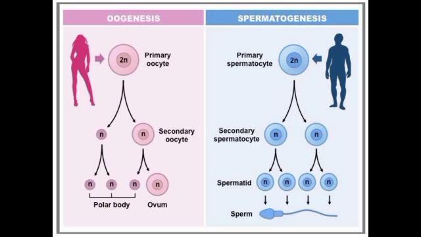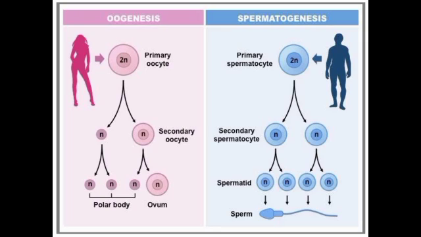Now we have a total of four haploid cells at the end of the second division of meiosis. All are haploid, but we can clearly see the difference between the size of the biggest cell and the rest three cells.